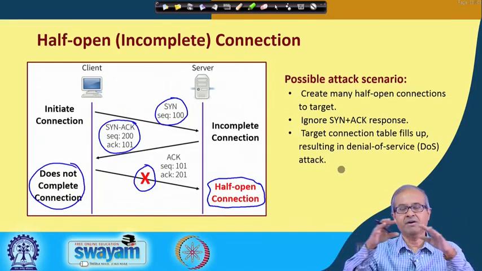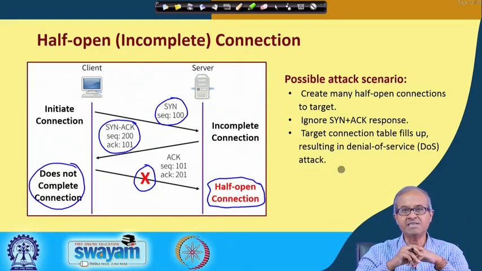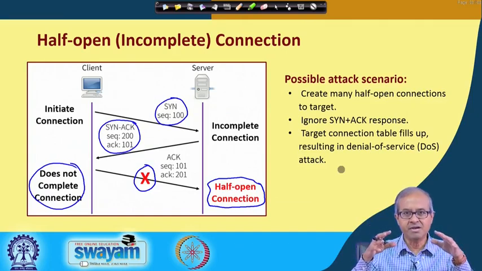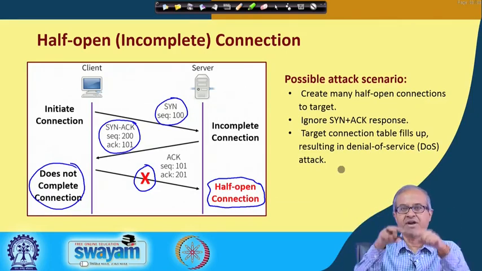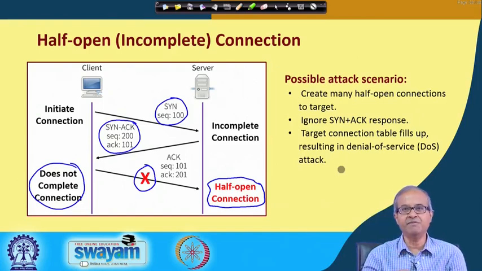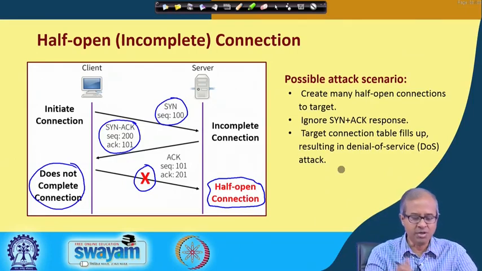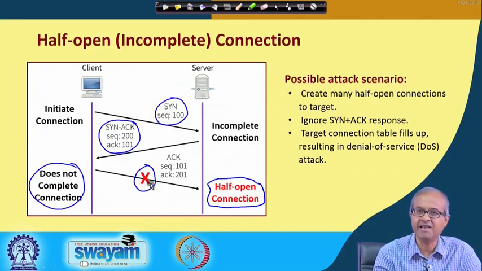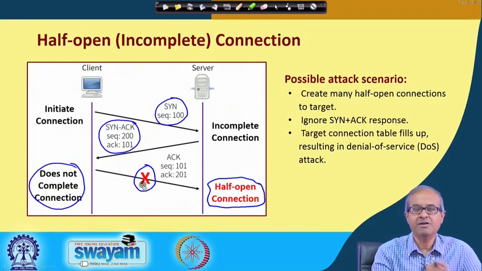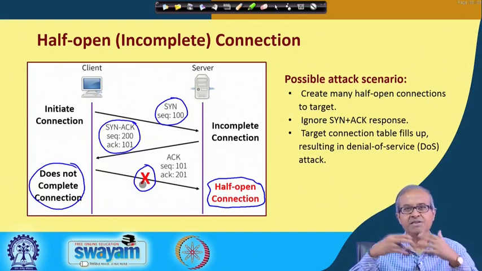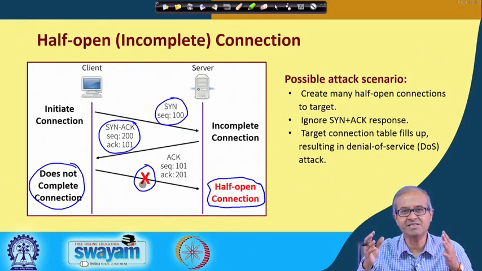Many of these hackers come together and send a large number of TCP requests to that particular server. For each of the requests, they do not complete the final ACK. So, the server will be receiving a large number of requests, but none of those requests will be completed.